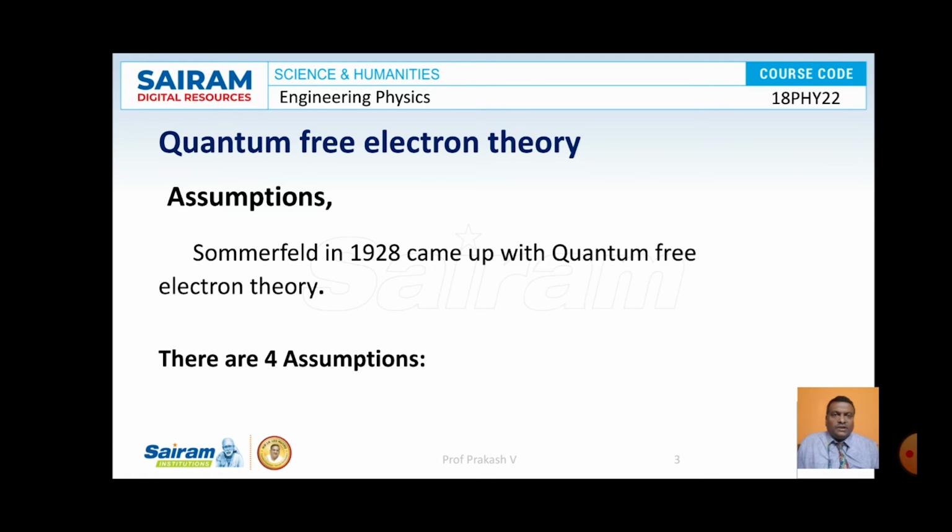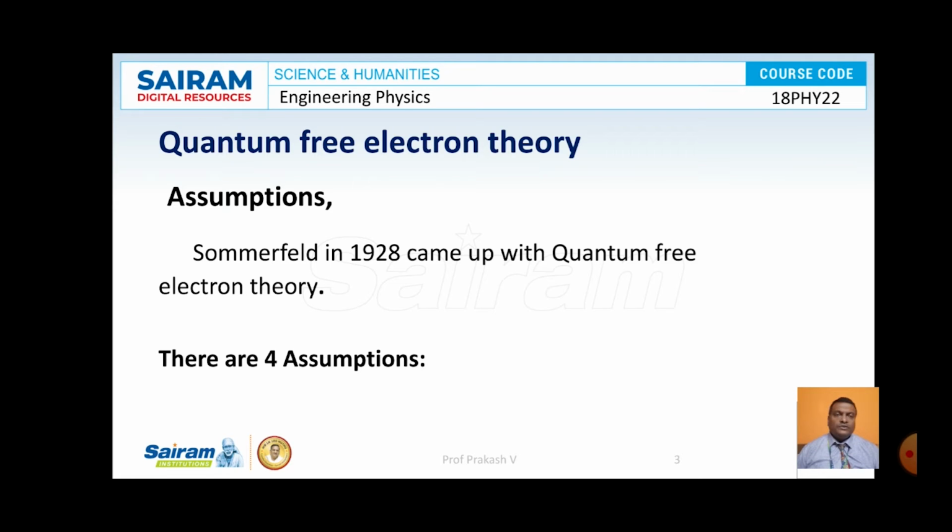The first one is that the distribution of energy in an electron gas obeys Fermi-Dirac quantum statistics, but it will not obey the classical Maxwell-Boltzmann statistical law. And the energy of the electrons is quantized according to quantum mechanics, and the energy levels in a metal are filled up with electrons according to Pauli's exclusion principle.